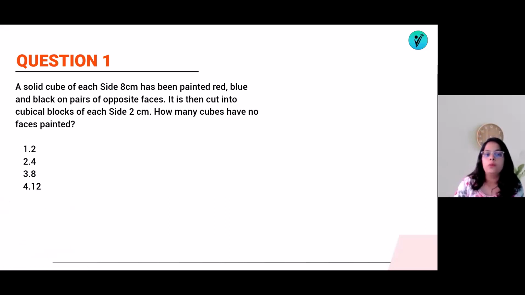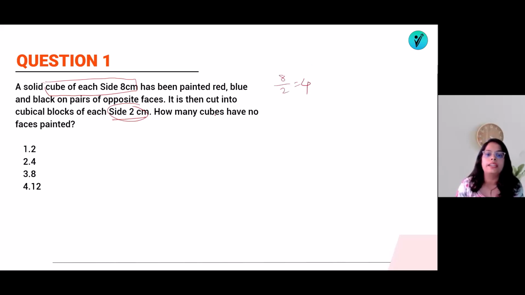A solid cube of each side 8 cm has been painted red, blue and black on pairs of opposite faces. It is then cut into cubical blocks of each side 2 cm. Then how many cubes have no faces painted? Now we know that this is a cube of 8 cm. So if I cut this cube into blocks of each side 2 cm, how many parts will be there? 8 by 2, that means there will be 4 parts.